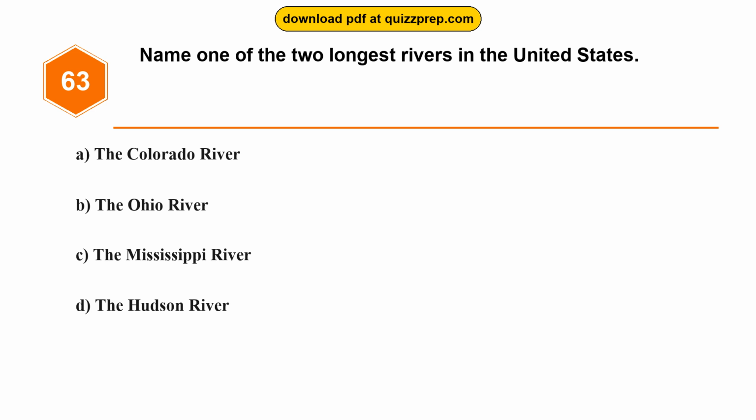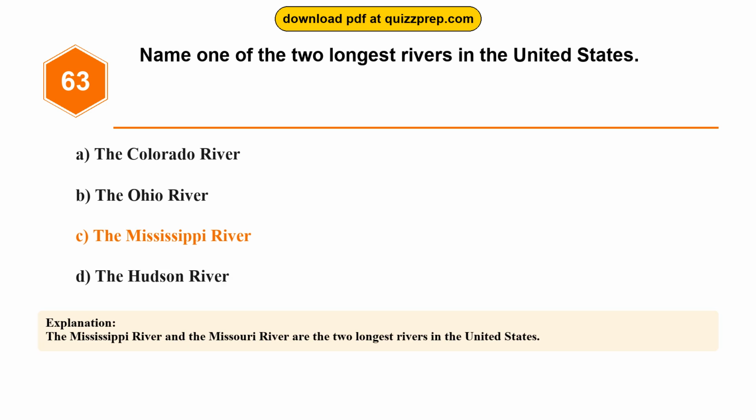Option D. The Hudson River. The correct answer is option C. The Mississippi River. The Mississippi River and the Missouri River are the two longest rivers in the United States.